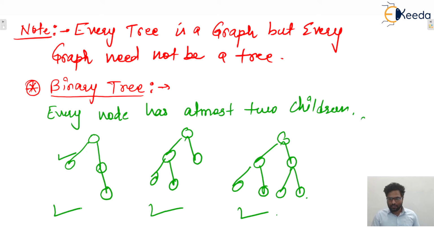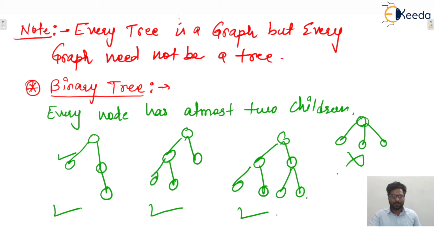But let's say this one: is it a binary tree or not? No, because the root element has three children, which is not allowed. Similarly, in a ternary tree, every node must have at most three children, and that tree is known as a ternary tree, and so on. I hope this one is clear to everyone.